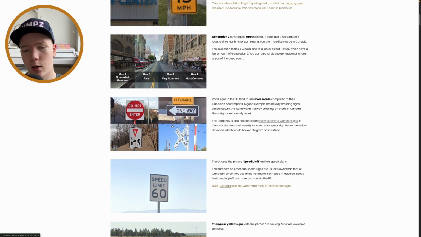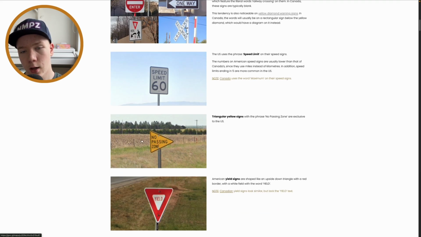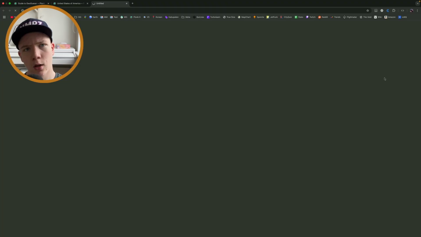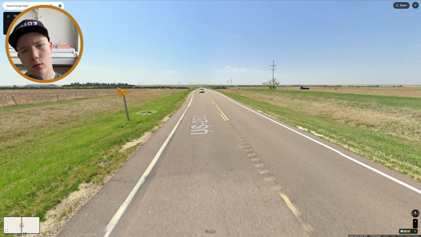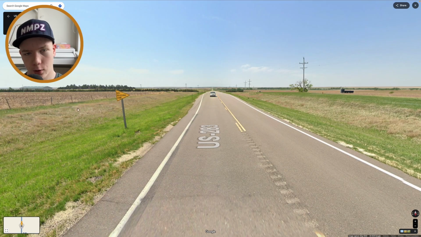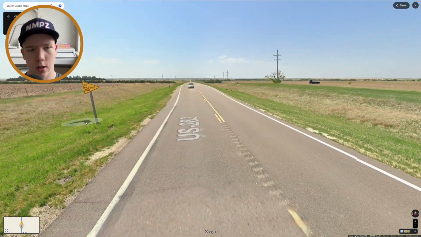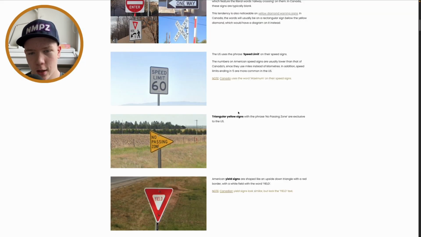And yeah, here you can again see more words, speed limit, and there are some exceptions where they say something different here, but mostly. And yeah, these triangular yellow signs, no passing zone, they are usually, I can open this location, and if you, yeah, that makes sense. So if we are here, actually we're driving on the right, but when we see this sign, it is actually on the left. Well, these signs don't exist anywhere else at all anyway, so that doesn't really do anything, but just an interesting thing to know.